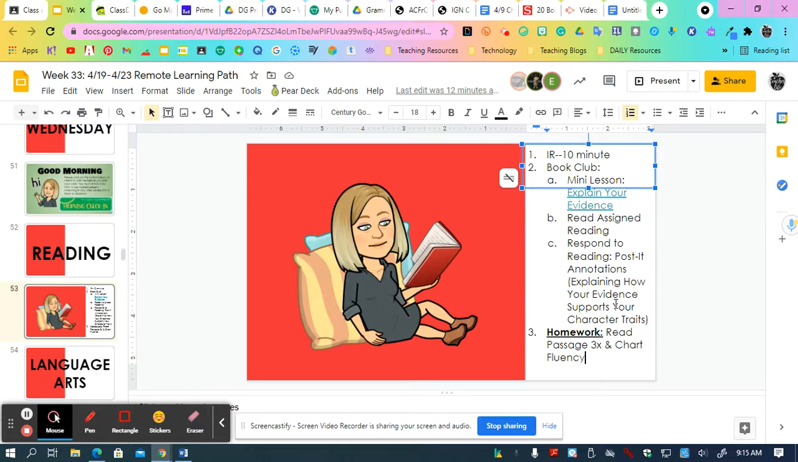Okay? So I want you to be thinking about that with your character traits for any of your characters that you've been reading about the last few days, and go ahead on those Post-it notes, explain any evidence that you have found. Okay? And then tonight for homework, you need to read your passage, and then chart your fluency 3 times. Okay? So if you have any questions, go ahead and feel free to email me. I'd be happy to help.